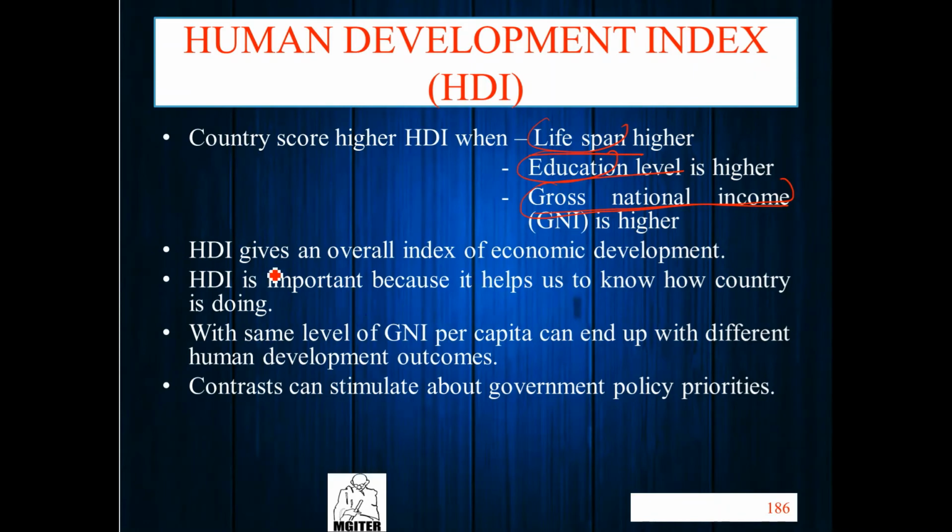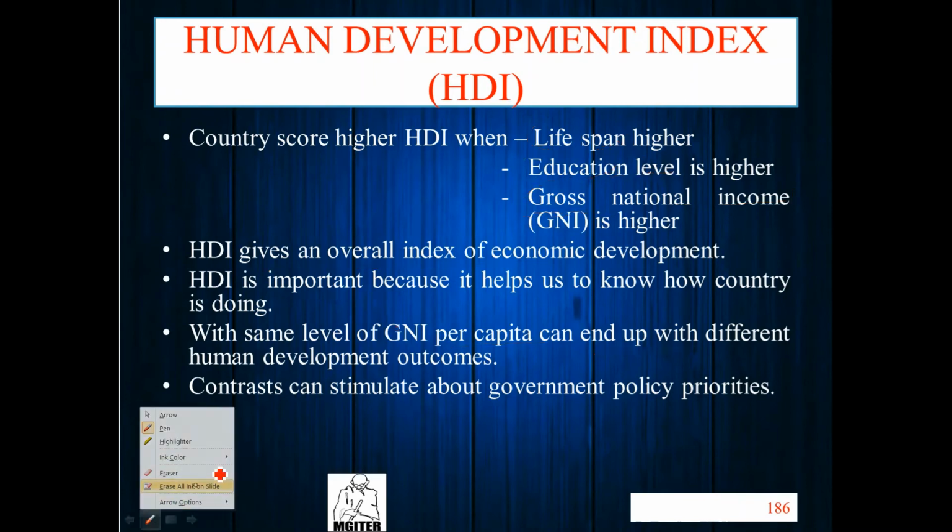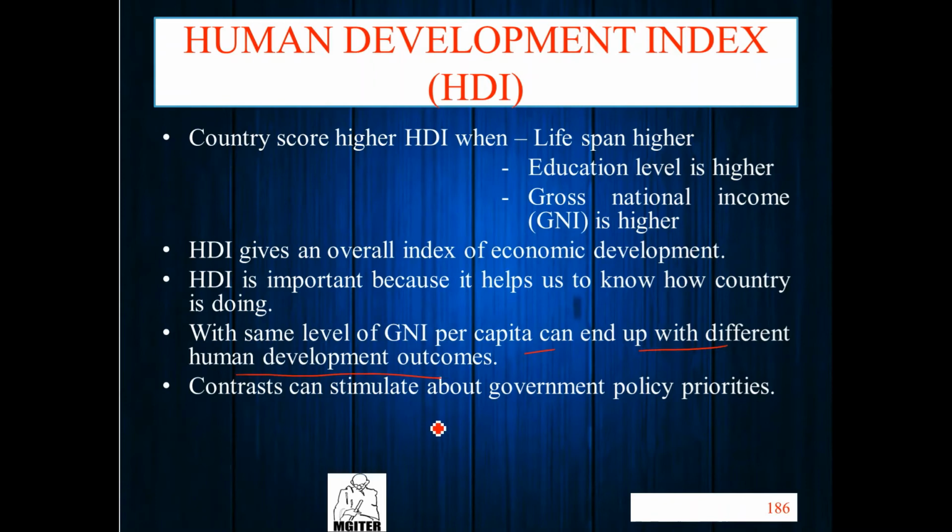The Human Development Index gives an overall index of economic development. HDI is important because it helps us to know how a country is doing. With the same level of GNI per capita, countries can end up with different human development outcomes.